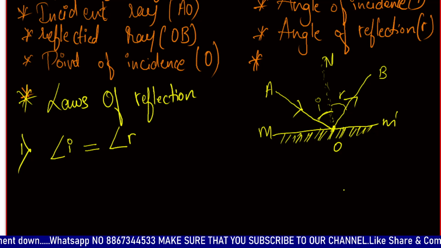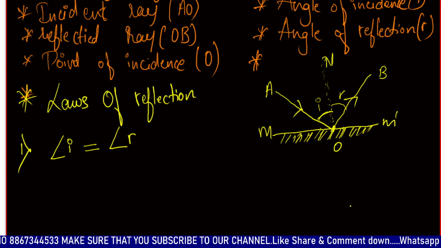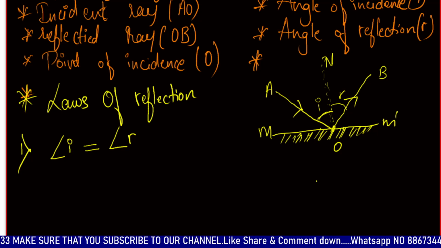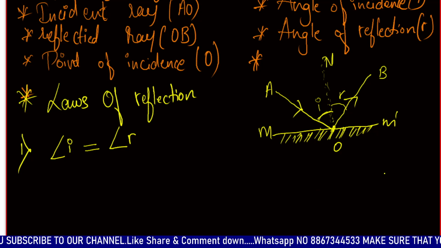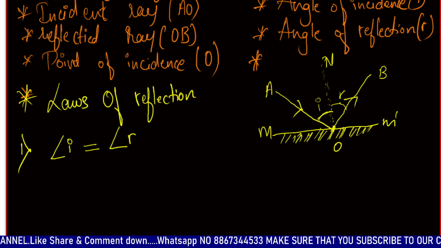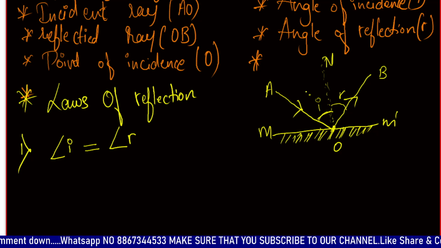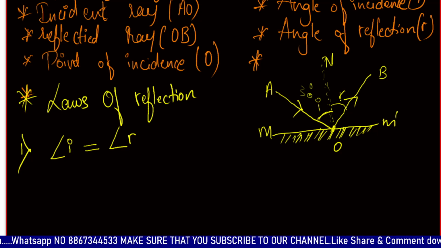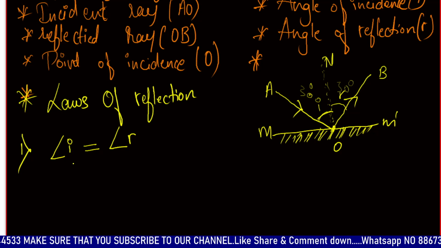Whenever we have any kind of reflection, if a question says a ray of light is incident on a surface at a certain angle and is being reflected, and we need to find at what angle it reflects back, then if the given angle is some 30 degrees, the angle of reflection also would be 30 degrees. So this is the basic thing.